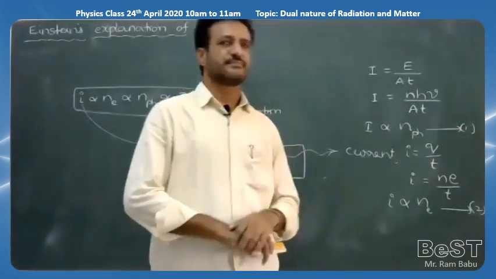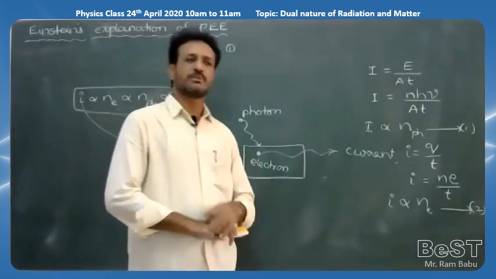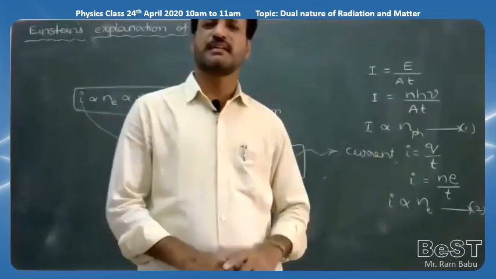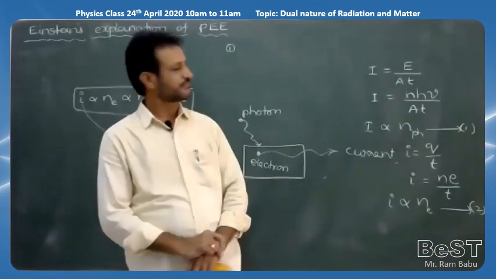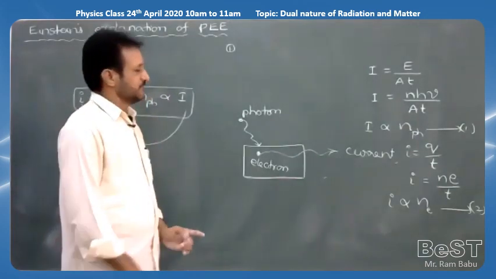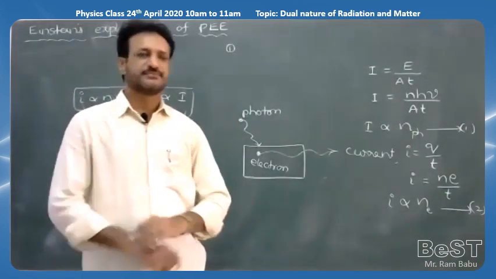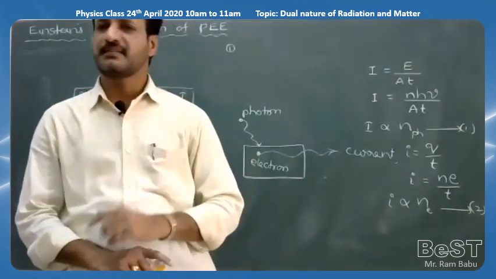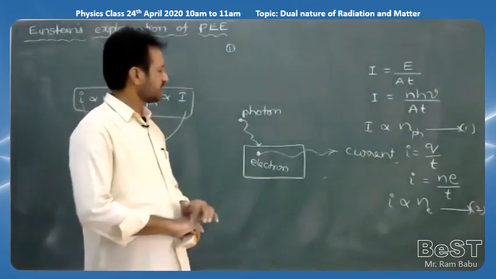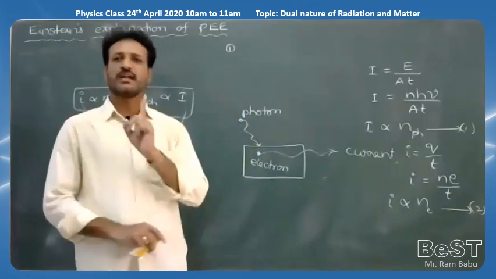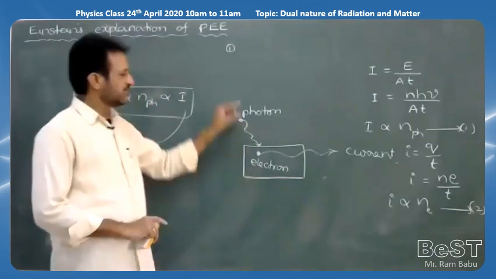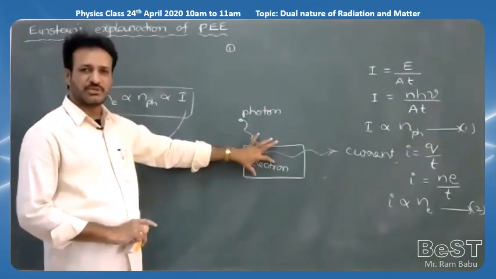When a radiation of suitable energy falls on a metal plate, the energy of one photon is transferred to only one electron.